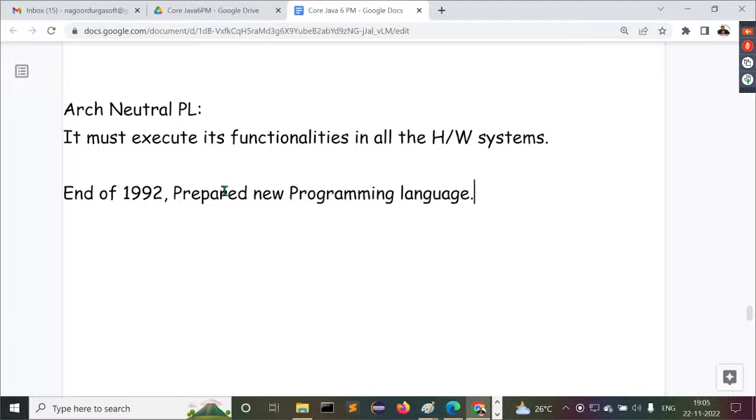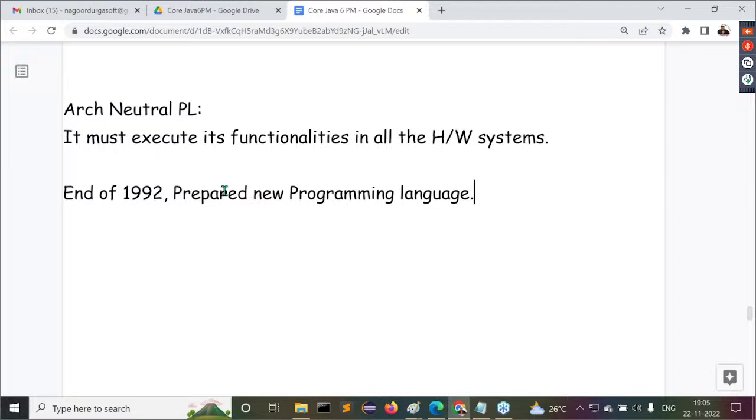Nice. Then what next? After preparing the new programming language, they want to give a name for it. Whenever we prepare a product, definitely a name is required or not? So definitely Sun Microsystems wants to give a name to the new programming language. Observe carefully, guys. At the end of 1992, they prepared the programming language, and they are searching for a new name for it.